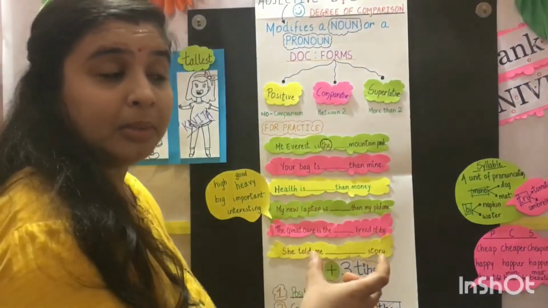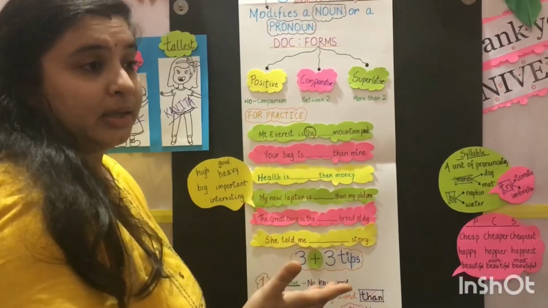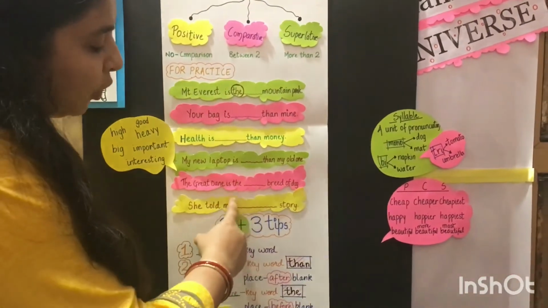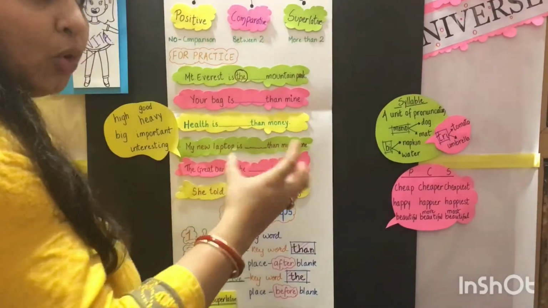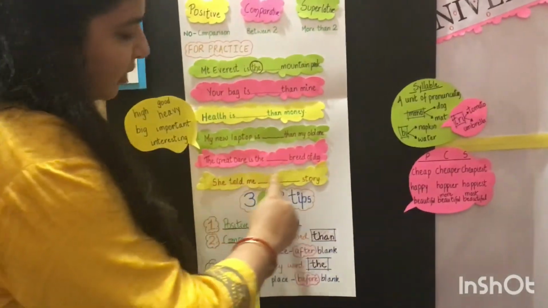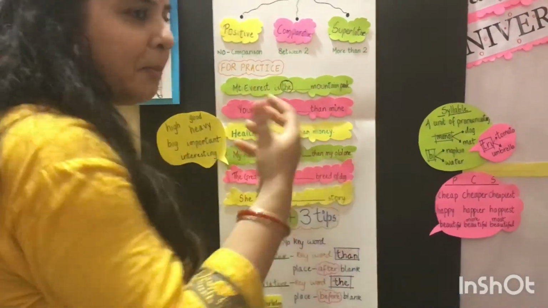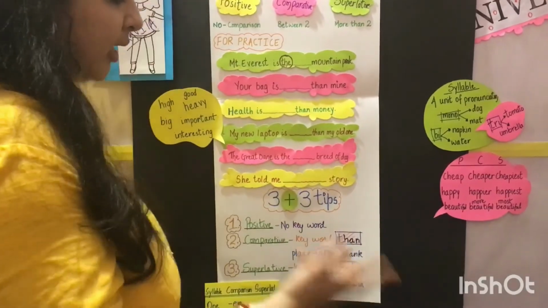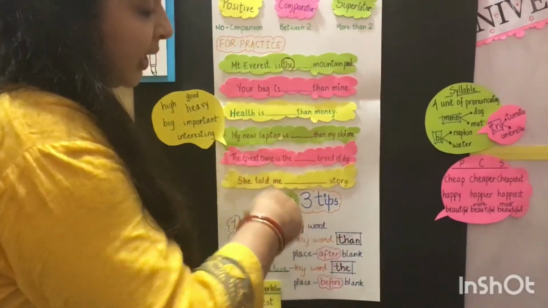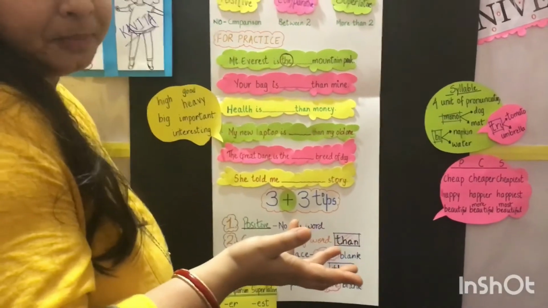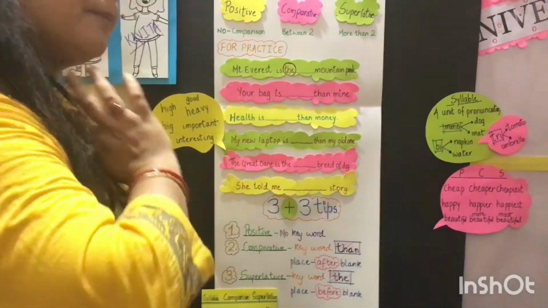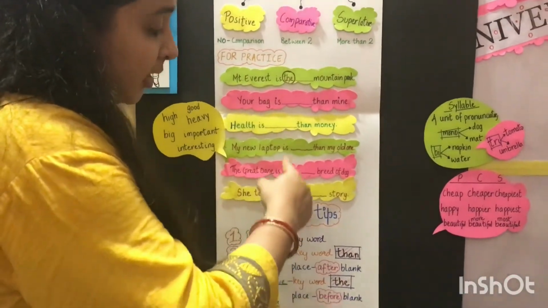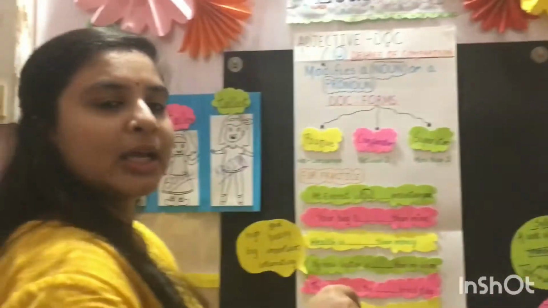Because many a time, for elder grades जो 8, 9, 10th में होते हैं, बहुत बार ऐसे questions आते हैं कि they are not giving the option "the". वो आपको सोच के खुद लगाना होता है कि यहाँ पे the आएगा कि नहीं आएगा. क्योंकि than तो compulsory they have to give, because यहाँ पे comparison दिया ही होगा तो than होगा. लेकिन यहाँ पे कोई than नहीं दिया यानी comparative है नहीं, और यहाँ पे an भी नहीं लिखा होगा. An लिखा हो तो वो positive है. So यहाँ पे ना ही positive है ना ही comparative है, तो बचा क्या? Superlative. So she told me the most interesting story.